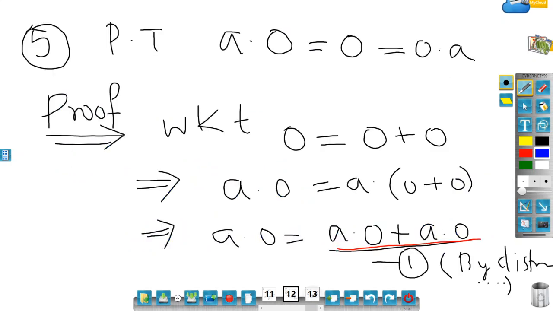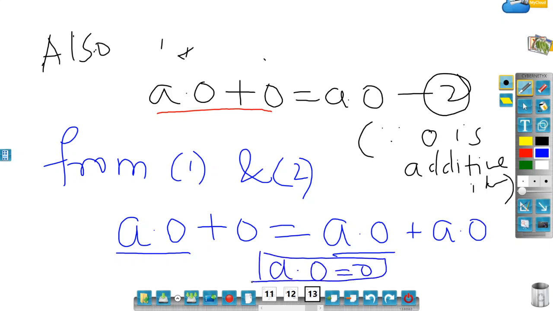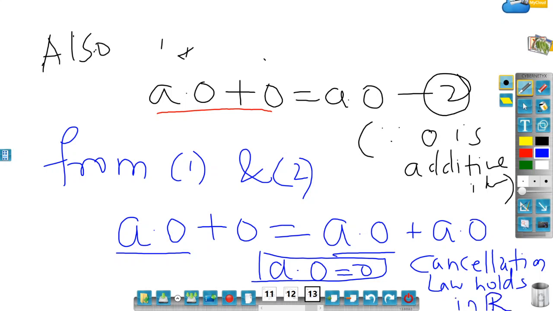In real numbers over the addition, the cancellation law holds, so we can cancel out a dot 0 and a dot 0. So what I'll get is 0 is equal to a dot 0, or I can say that a dot 0 is the same as 0. The reason is the cancellation law holds in R, so you can cancel out. So you got a dot 0 is the same as 0.